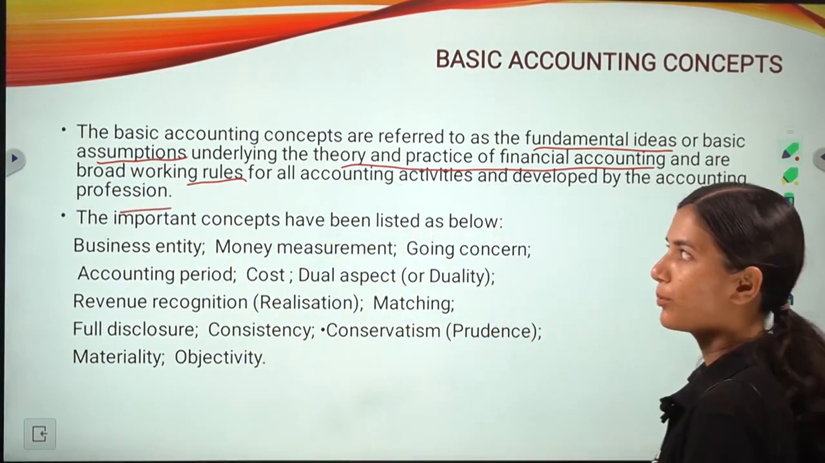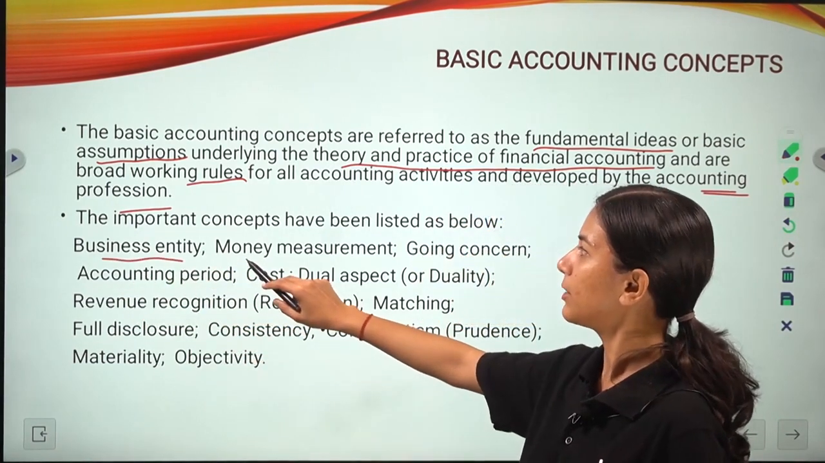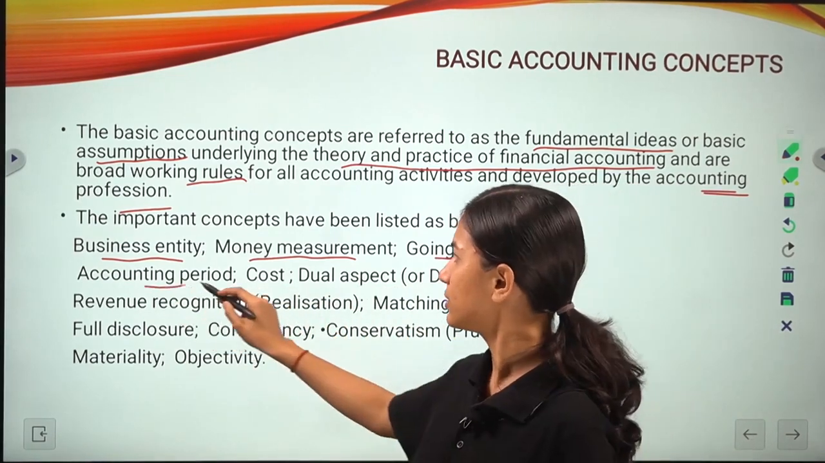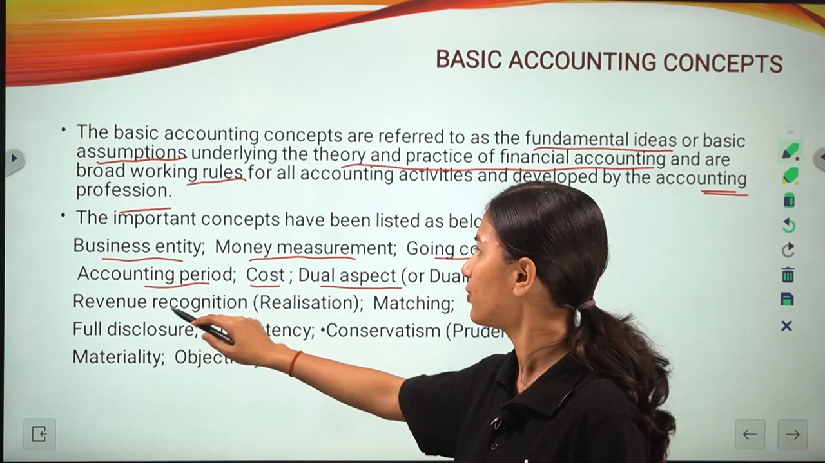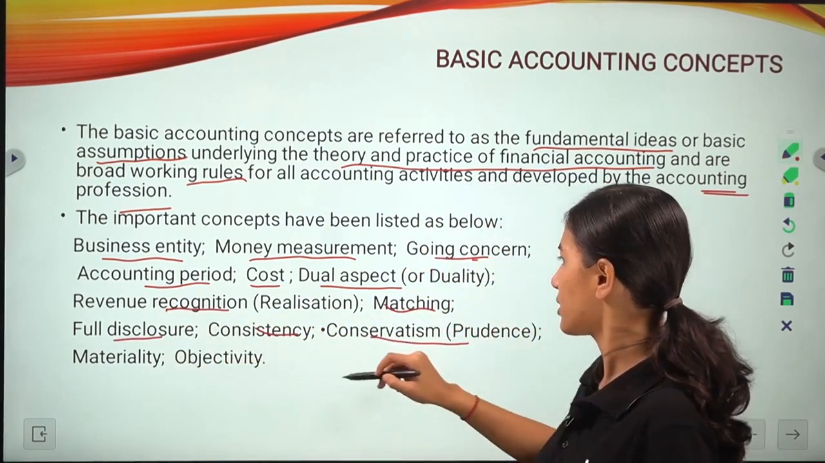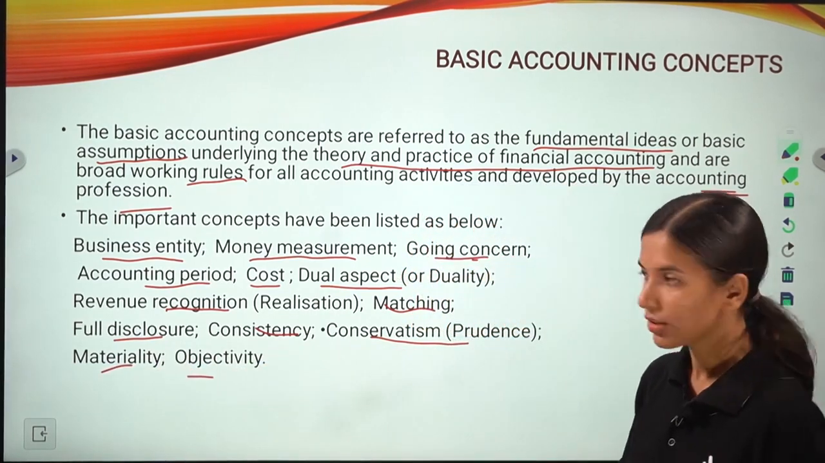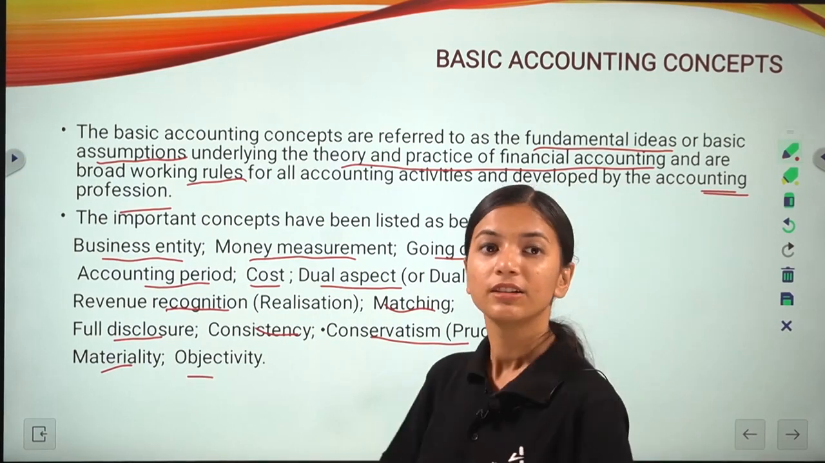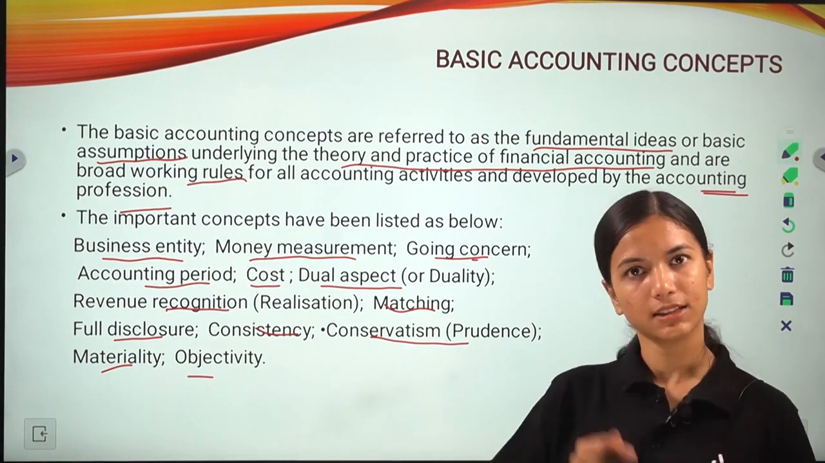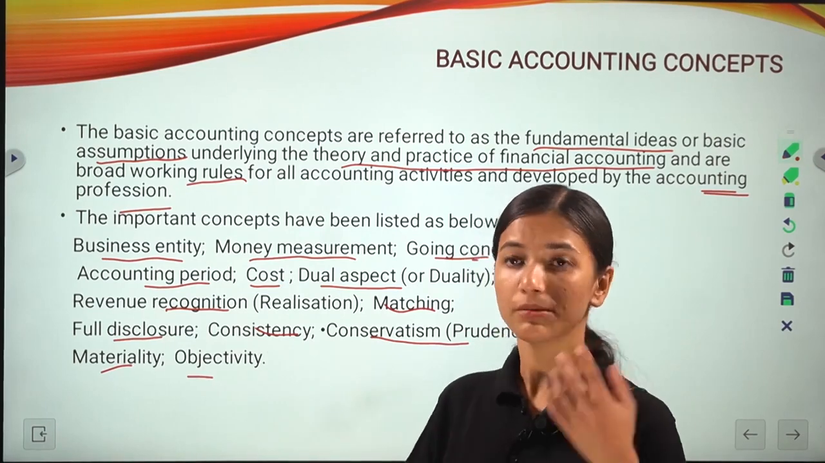So what are the most important concepts? First is business entity, then money measurement, going concern, then accounting period, cost, dual aspect, revenue recognition, matching, full disclosure, consistency, conservatism, materiality, objectivity. So these are the various concepts. Don't worry if you are confused, we will discuss in this class what the different accounting concepts are and what each and every accounting concept means.